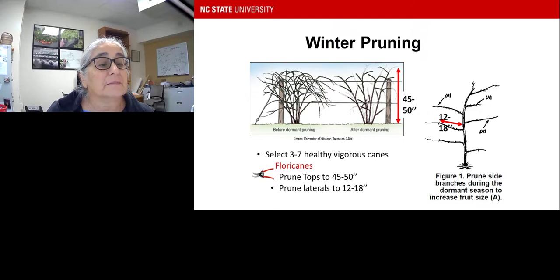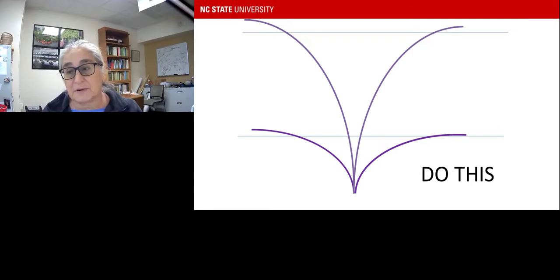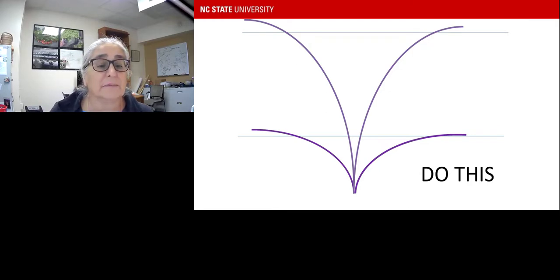Okay, the next step, when you start to train those laterals or those canes. This is an example on one side of the canopy, you have 4 canes. So this is 3 to 7. So this is about half of the canes that you have on this side of the canopy. You want to do this. You want to tie half of those to the top wire or wrap them around to the top wire and half to the bottom wire there.